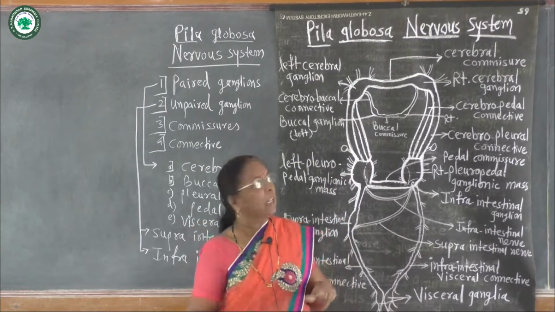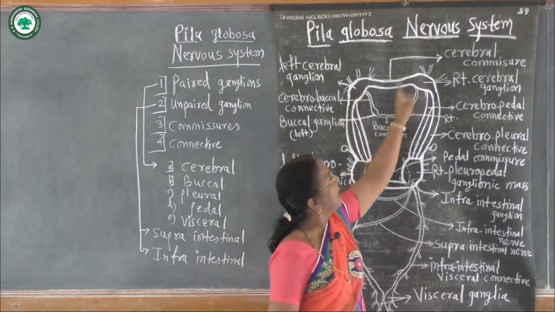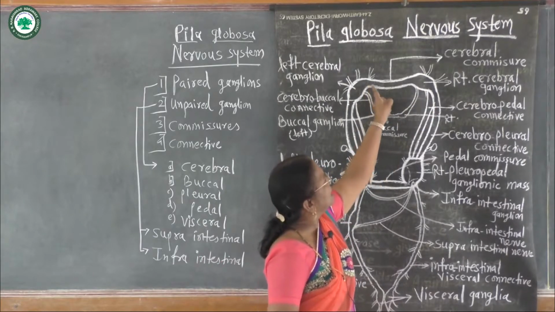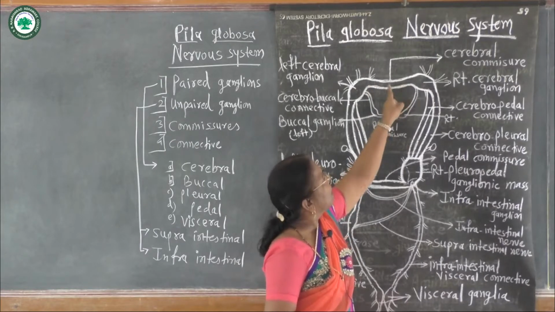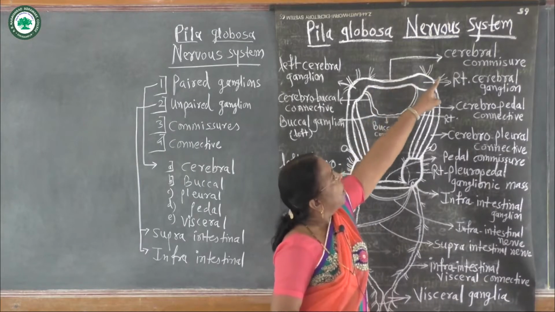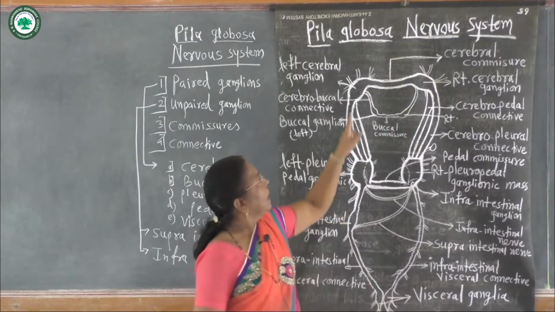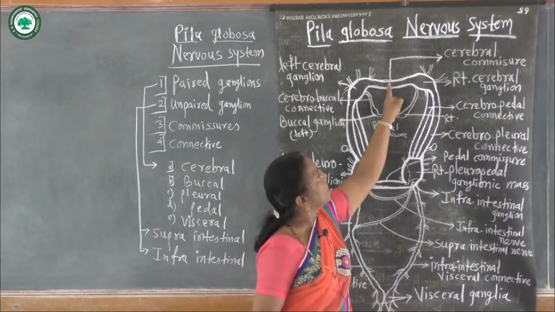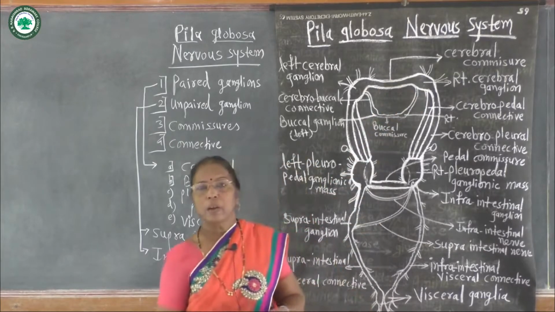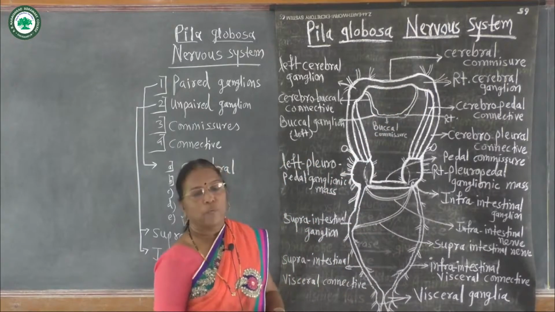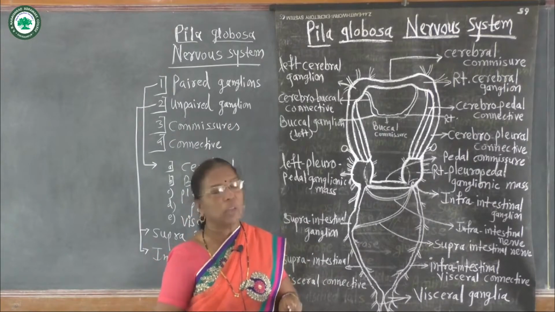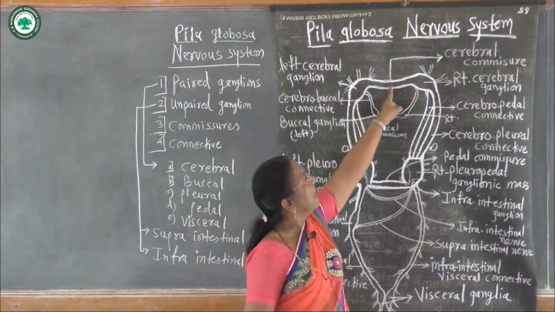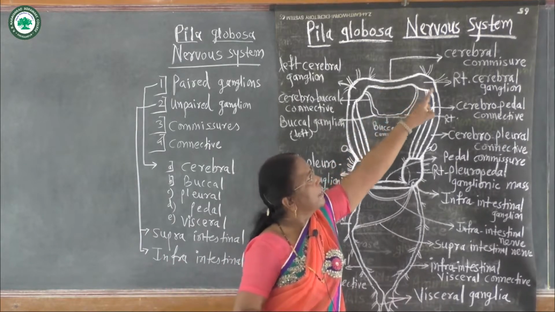Both these cerebral ganglia join with one another, same ganglions join with one another by means of a large thick band-like structure or nerve called cerebral commissure. They are same cerebral, hence this connection is called cerebral commissure, or the nerve which joins the similar ganglion is called a commissure. Hence this band-like nerve is called cerebral commissure.